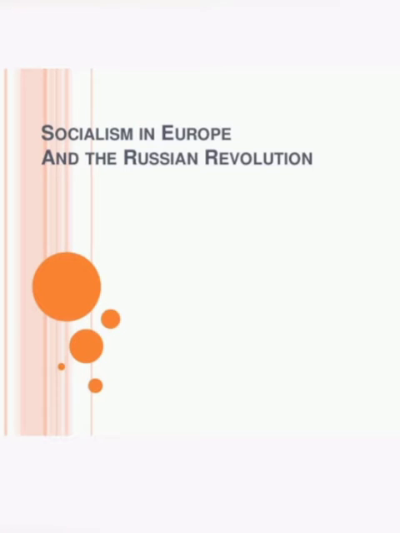Hi children, today we are moving to a new lesson, Socialism in Europe and the Russian Revolution. In this lesson, we want to study 5 subtopics. Then each subtopic contains many small types of topics.